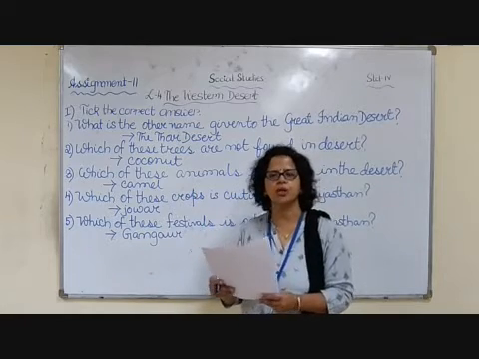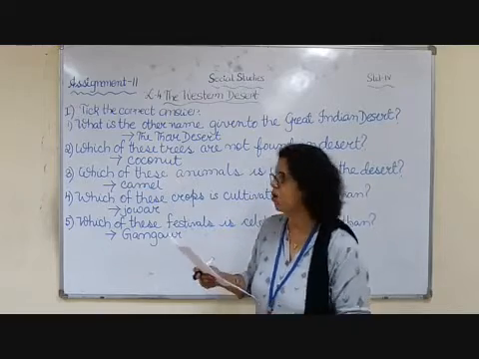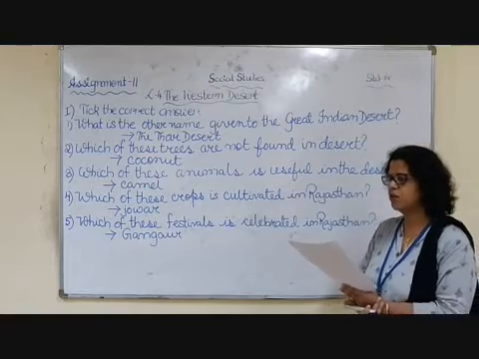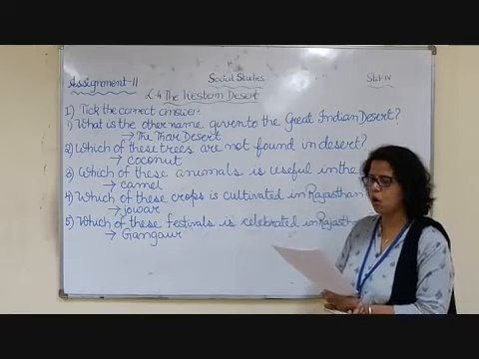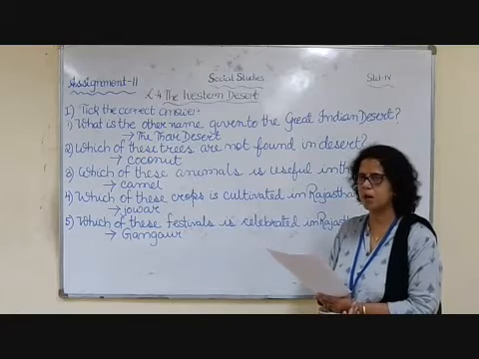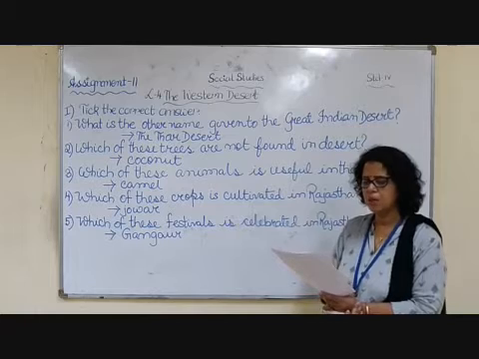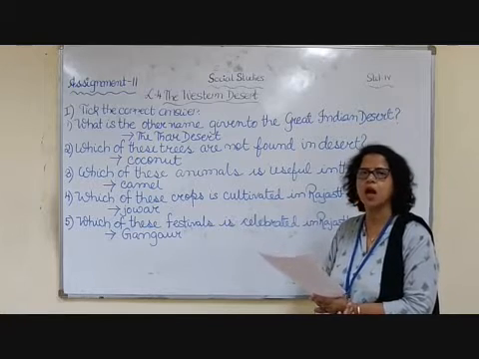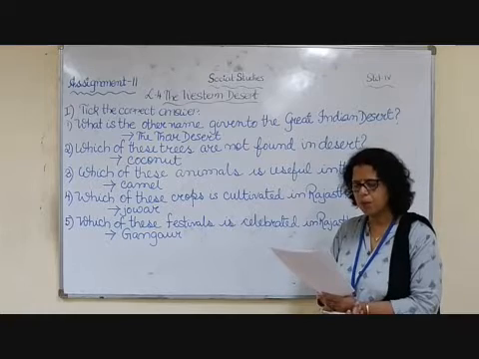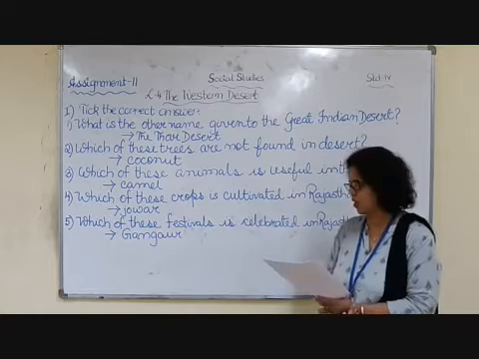The first set of questions was tick the correct answer. Now I read out the question. What is the other name given to the Great Indian Desert? Options: Sahara, Thar, Kalahari and Atacama Desert. And the answer is the third desert. Number 2, which of these trees are not found in desert? The options: babul, kikar, coconut, kejri, and the answer is coconut.